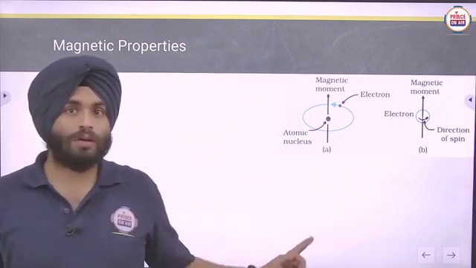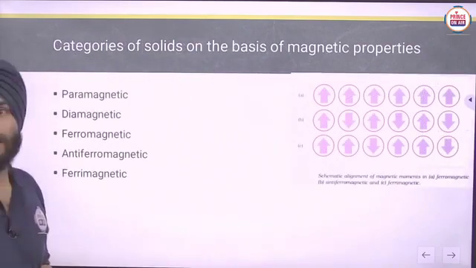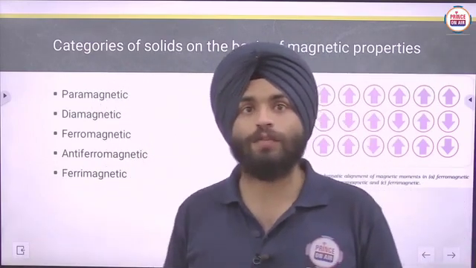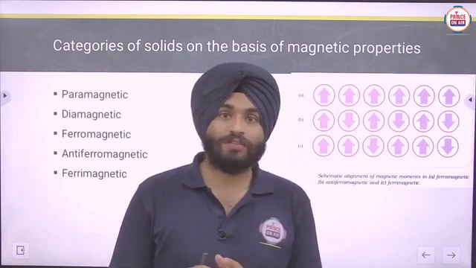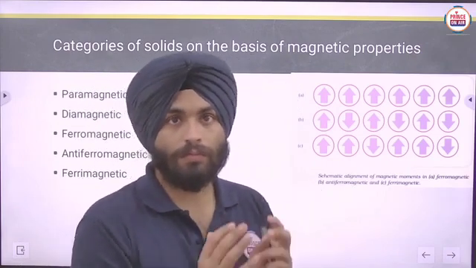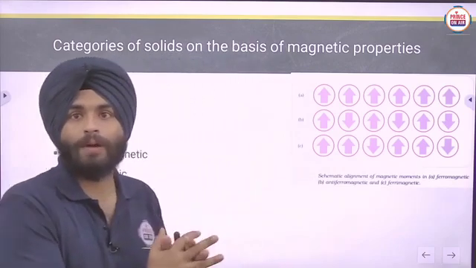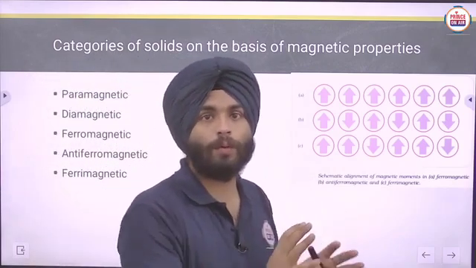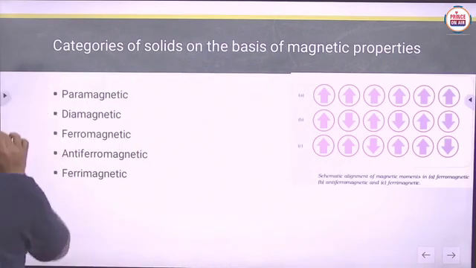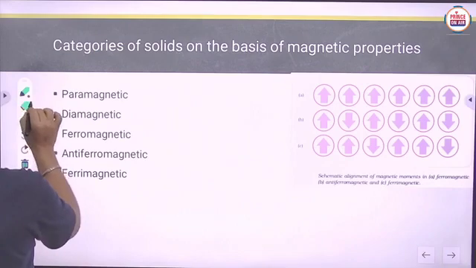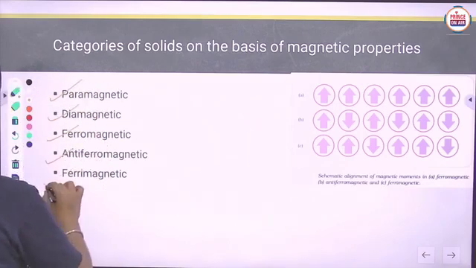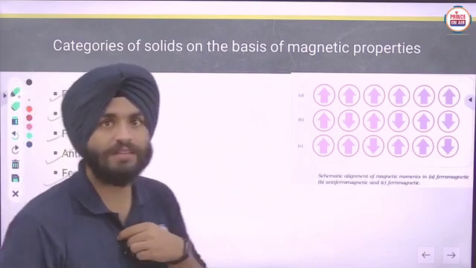Okay, so see, we have different categories of solids on the basis of their magnetic properties. There are five types. On the basis of magnetic properties, we have divided solids here. The first one is paramagnetic, then diamagnetic, ferromagnetic, antiferromagnetic, and ferrimagnetic. Now we will discuss these.